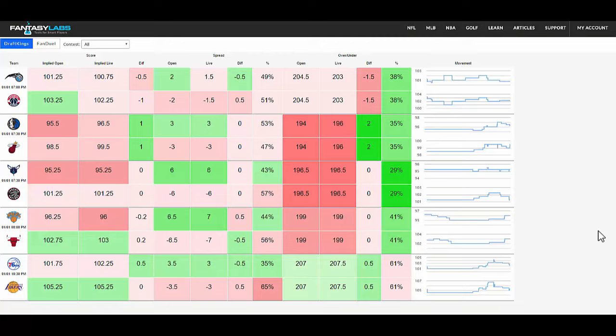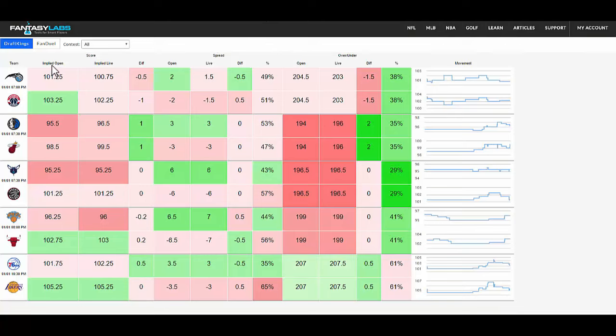I'm really excited about it. We have a bunch of new free tools and different features in our pro subscription that I think are really, really unique. You're looking at the Vegas page for NBA. This is a free page. The first five or so tools that I show you will be completely free.